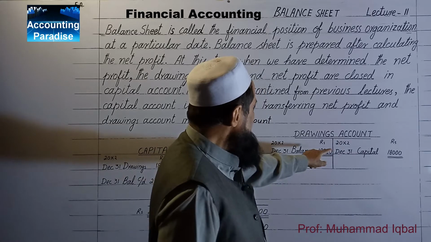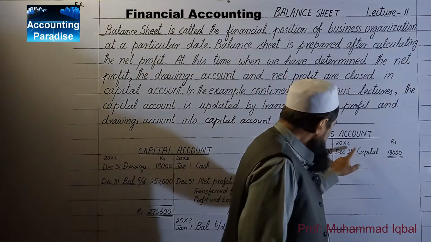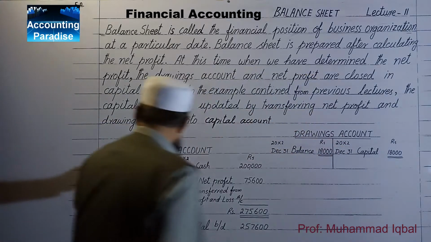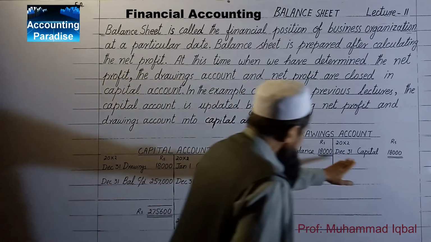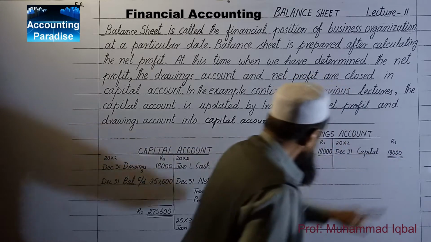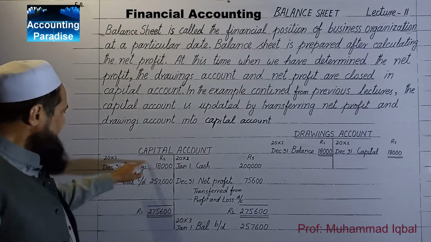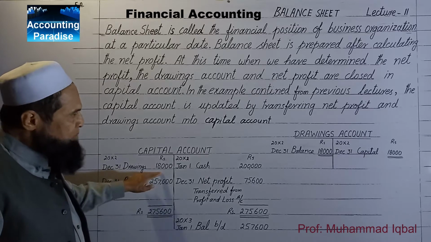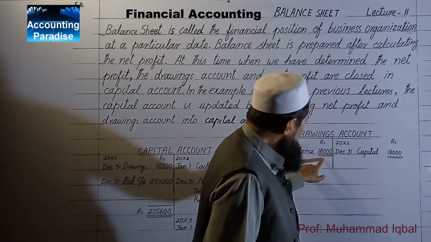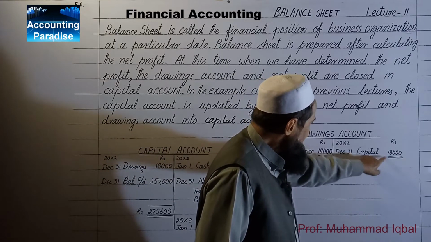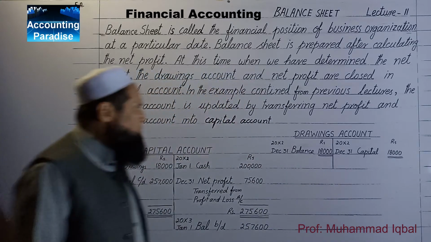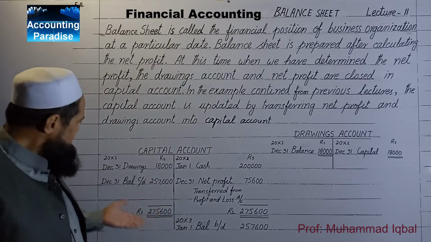It is transferred to capital account by debiting capital account and crediting drawings account. Drawings account is credited by 18,000 and capital account is debited by 18,000. In this way, the drawings account is closed. This balance is transferred to capital account and this account is closed. And this was a nominal account, so it was to be closed.